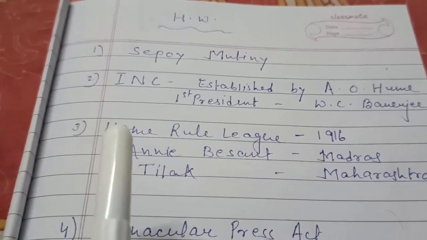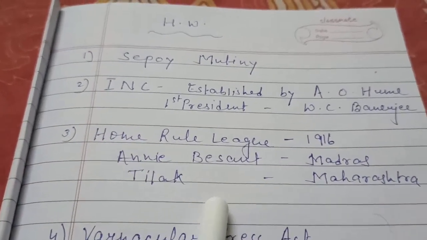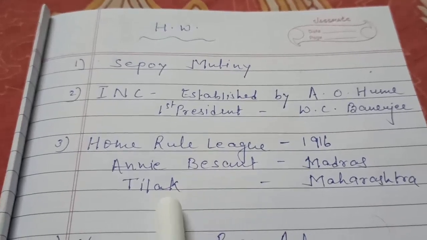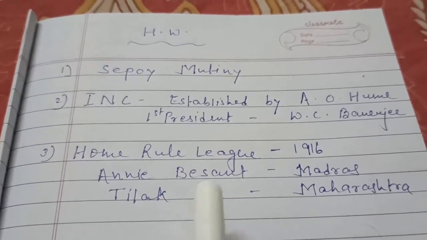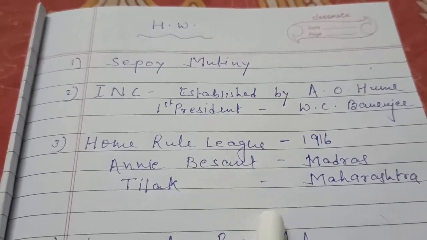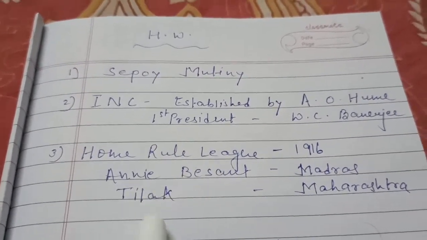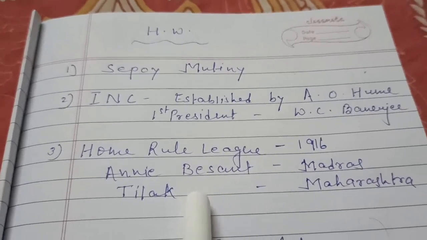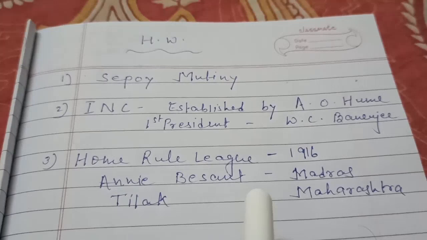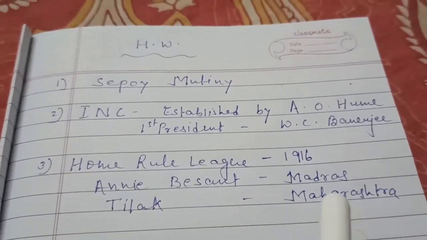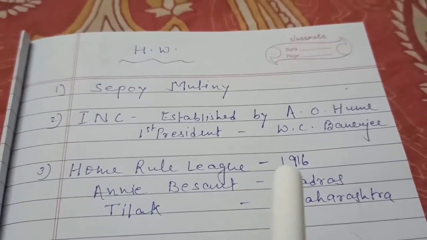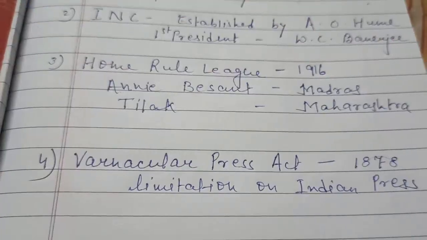And the purpose of this Home Rule League movement was to attain self-government. Self-government means own government, not British government. The British government tried to crush the movement. Crush the movement means to suppress the movement, but the agitation continued. Means Indians kept on revolting against the Britishers, refusing their policies.